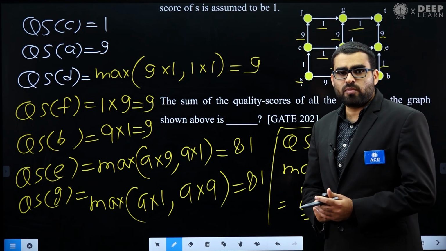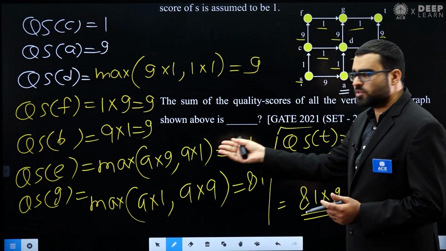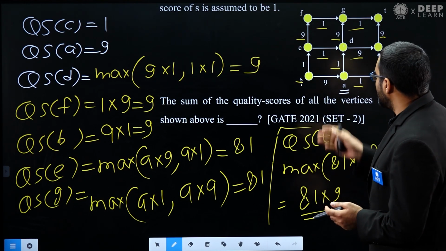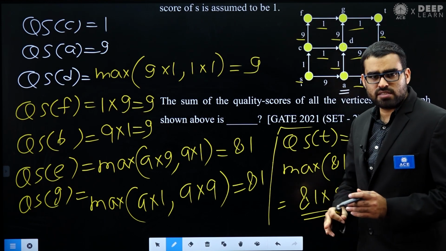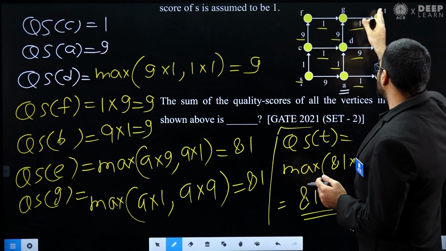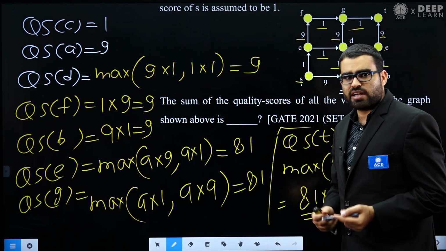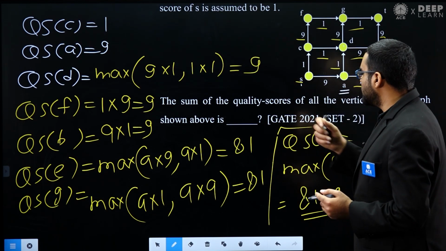Now some of you might be wondering that this is an easy graph and we don't have to put in this much effort. Yes, of course, we can simply enumerate all the paths. For example, from S to T, I can enumerate all the paths manually, find the quality score of all these paths, and then find the maximum. So that I can do.